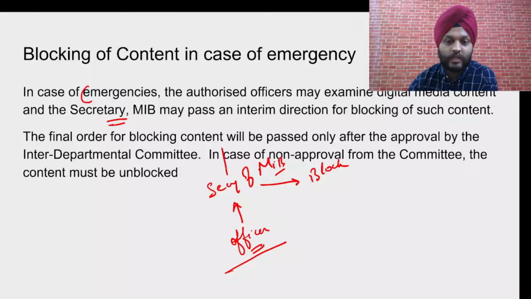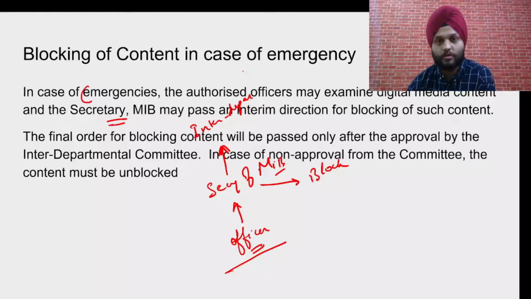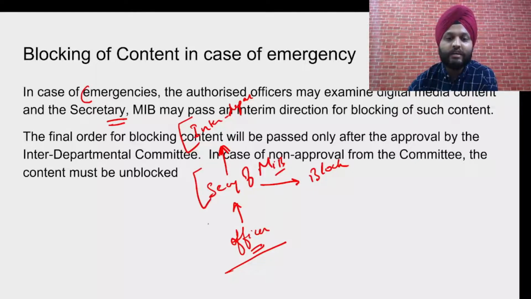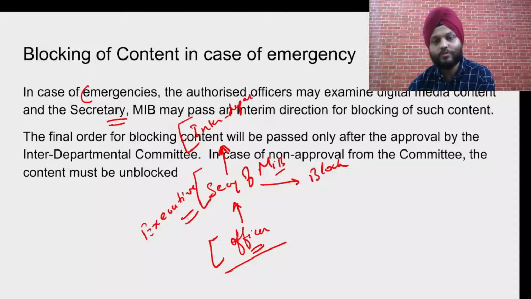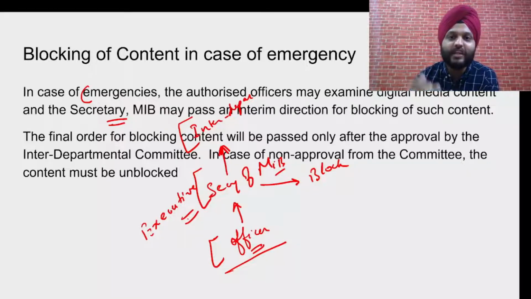Now after that, if the content is blocked, then it will be reviewed further by an interdepartmental committee. So people from different departments would have a look at it, and if they find there is nothing objectionable, then the content would be unblocked. So again, you would see that it is executive heavy. At every level, it is the executive. So the executive has the final say. So this can be used in curbing dissent also.